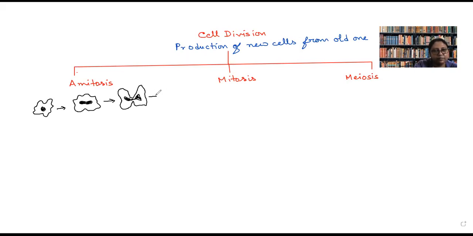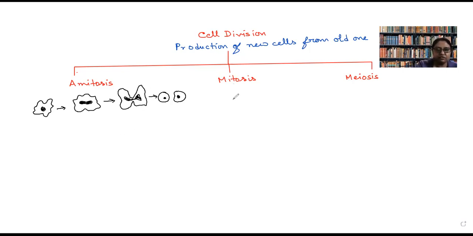And then there will be production of two cells like this. So this is what is amitosis. You studied it in the name of binary fission. Generally, lower eukaryotes as well as prokaryotes go for this type of reproduction.